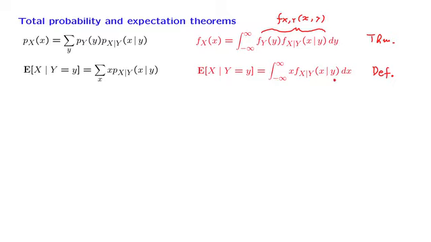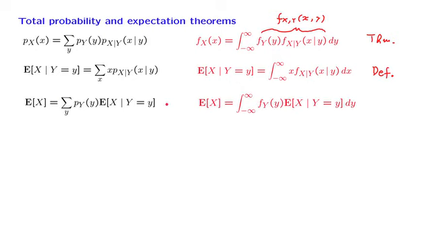Finally, we have the total expectation theorem in the discrete case, and there is the obvious analog in the continuous case where we are using an integral and a density. The interpretation is that we consider all possibilities for y. Under each possibility of y, we find the expected value of x, and then we weigh those different possibilities according to the corresponding values of the density. So we're taking a weighted average of these conditional expectations to obtain the overall expectation of the random variable x.